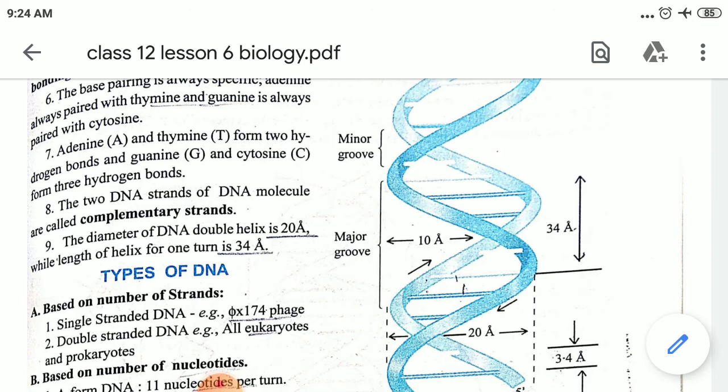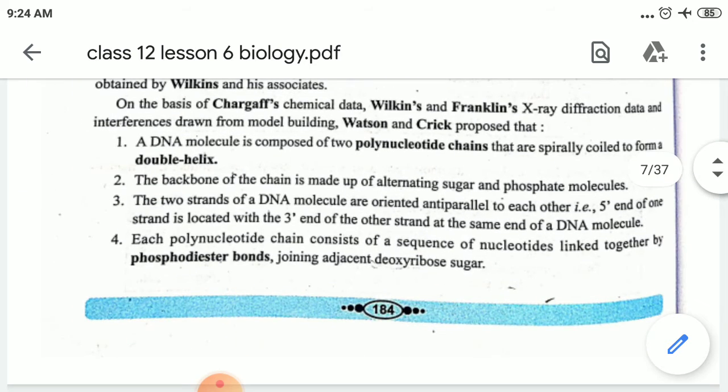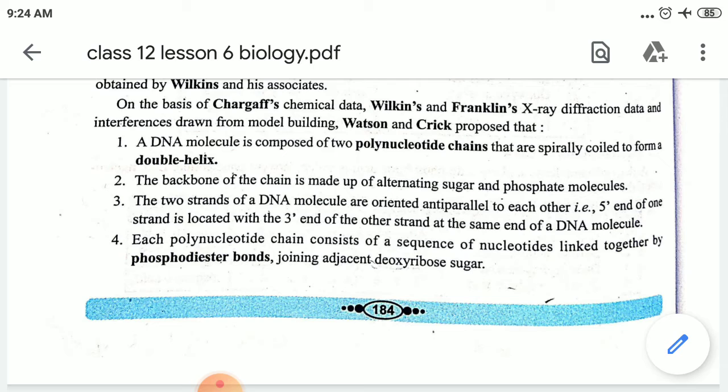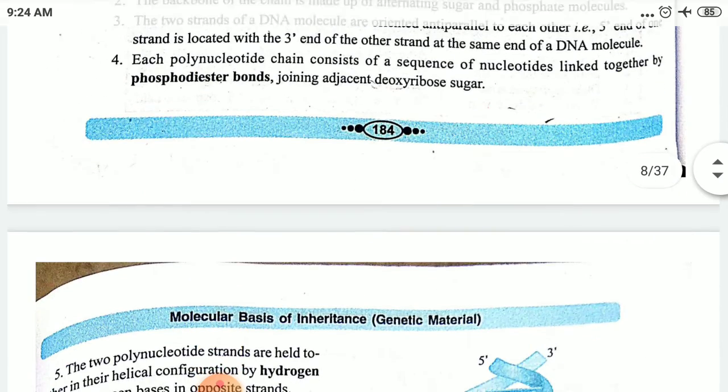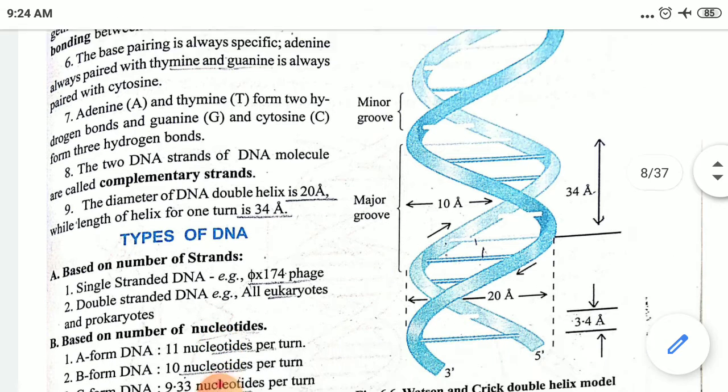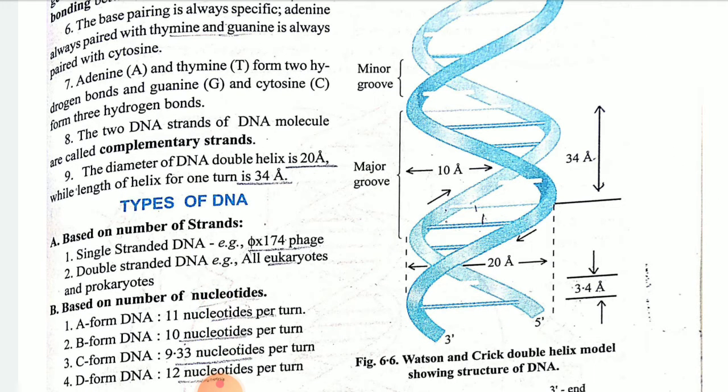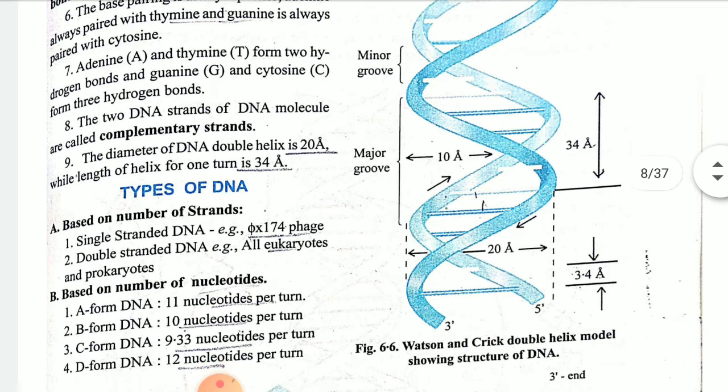Okay children. Then next important point, as I said, it will have nucleotide pairs. When we see one helical turn, from here to here, as you can see, there will always be 10 base pairs. Bonding will be there between both strands. And in this, children, two grooves are there: one is the minor groove, another is the major groove. The diameter is 20 Angstrom. Each base pair will have a difference of 3.4 Angstrom, so between 10 base pairs, a 34 Angstrom difference is there.